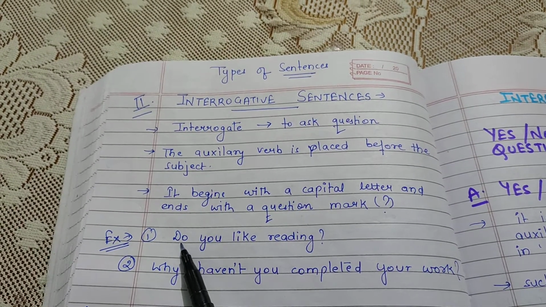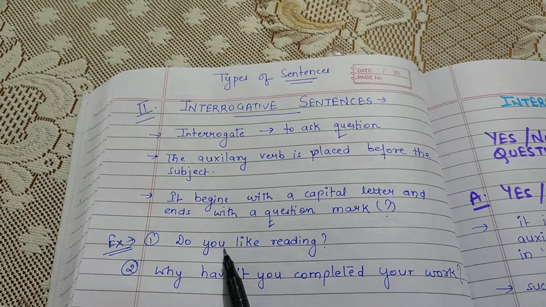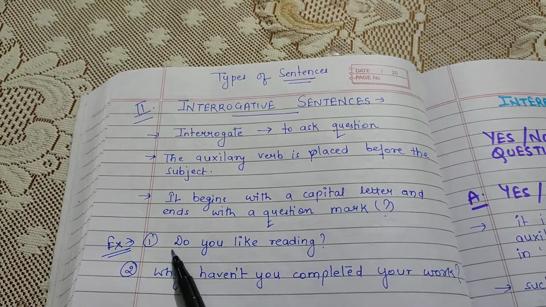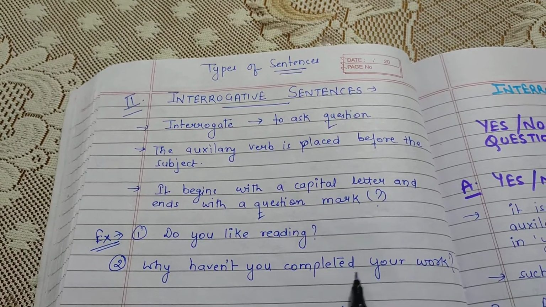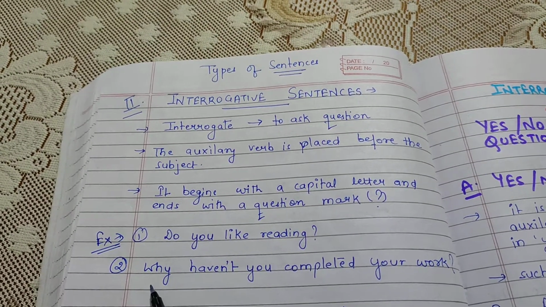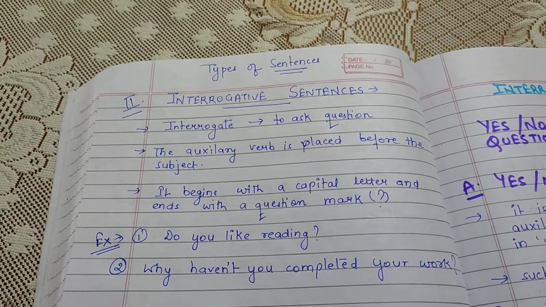Say for example, do you like reading? Here do is the auxiliary verb, you is the subject, and it is starting with the capital letter and ending with the question mark. And number two is, why haven't you completed your work? Here we are having a WH question sentence.